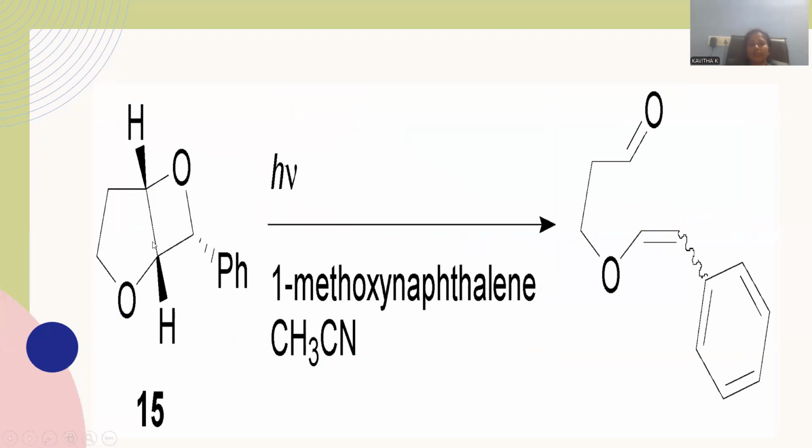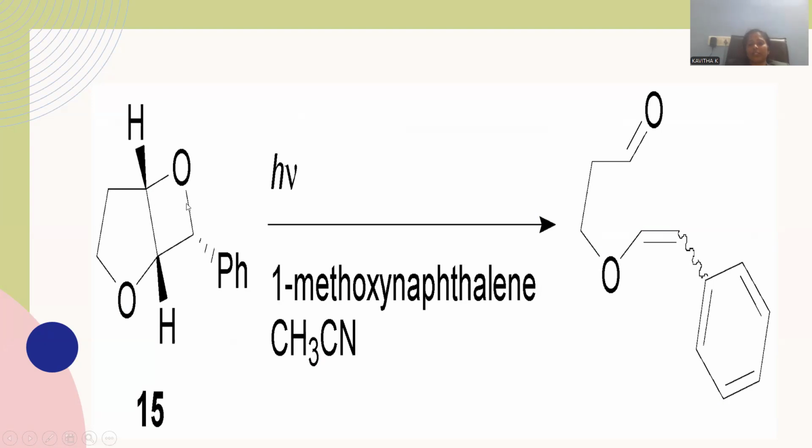Let me show another reaction. This is a 5-membered ring with an oxygen ether linkage fused to a 4-membered ring with an oxygen ether linkage. Under photochemical conditions, this molecule goes for ring opening.